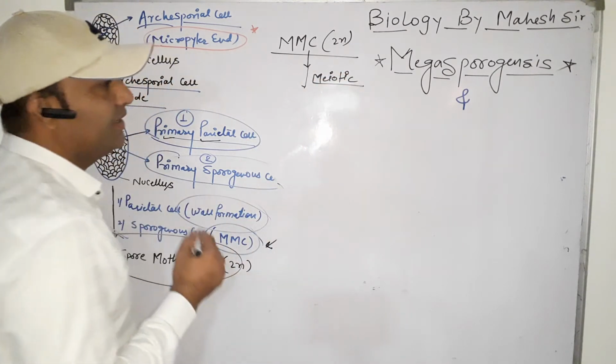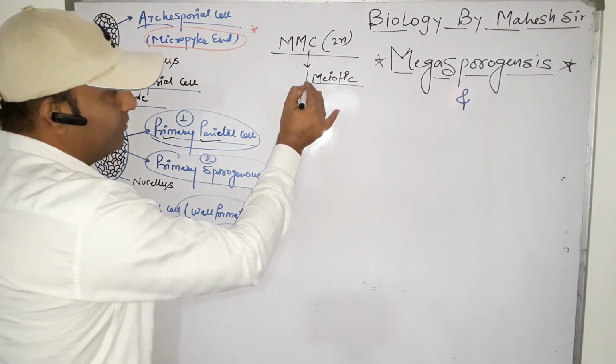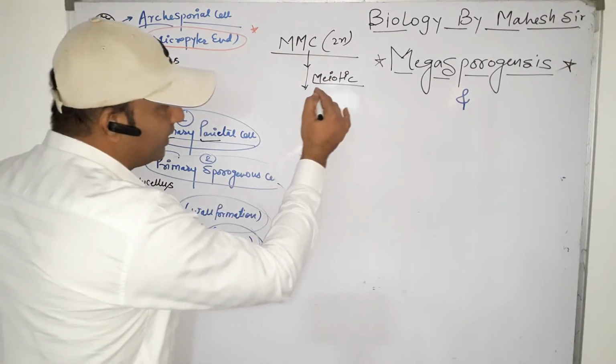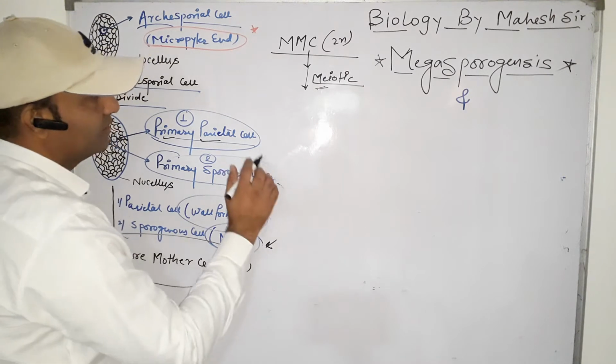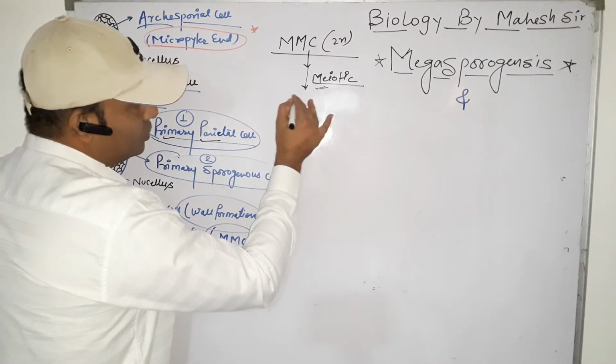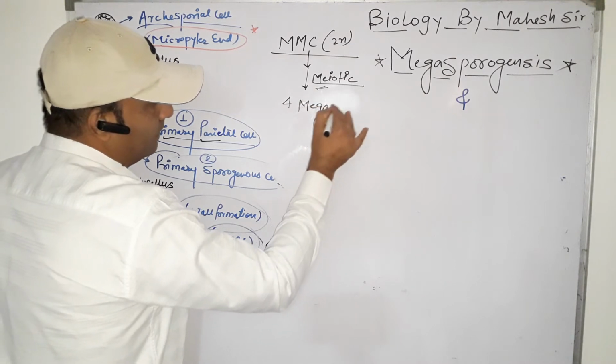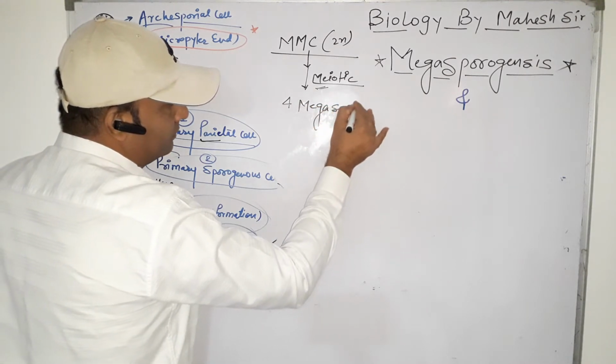The megaspore mother cell has a larger nucleus and increases in size, and it undergoes meiotic division, which is called reductional division. Now it produces a total of 4 megaspores.